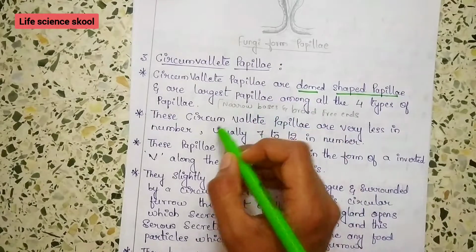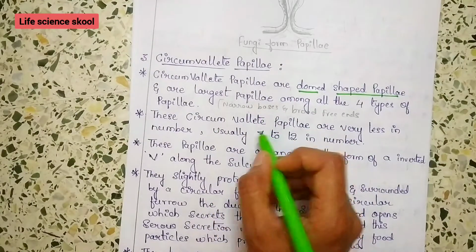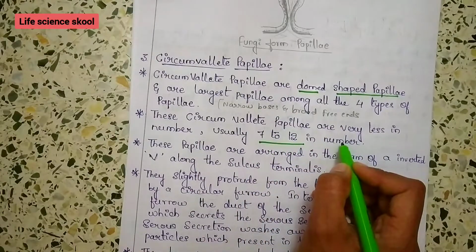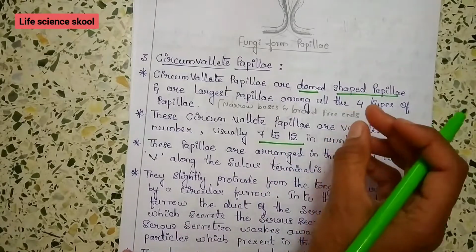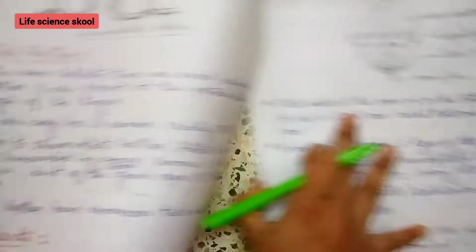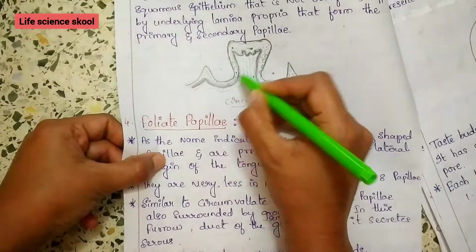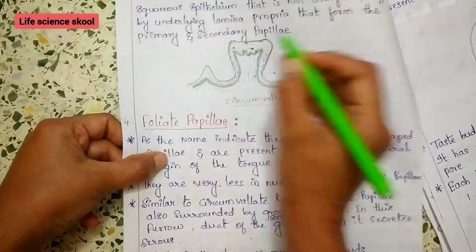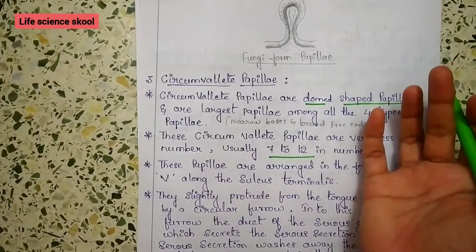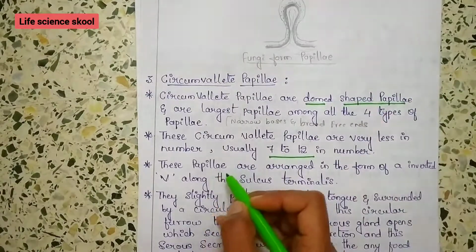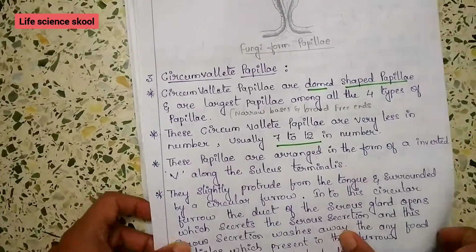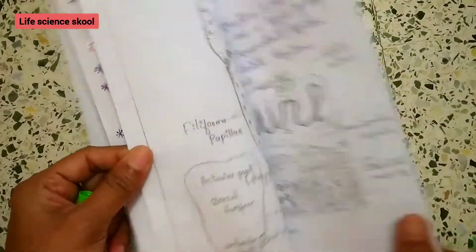These circumvallate papillae are very few in number, usually about 7 to 12. They have narrow bases and broad free ends. You can look at here. We also have to know where these papillae are located on the tongue. These papillae are arranged in the form of an inverted V along the sulcus terminalis. You can look at the diagram here.